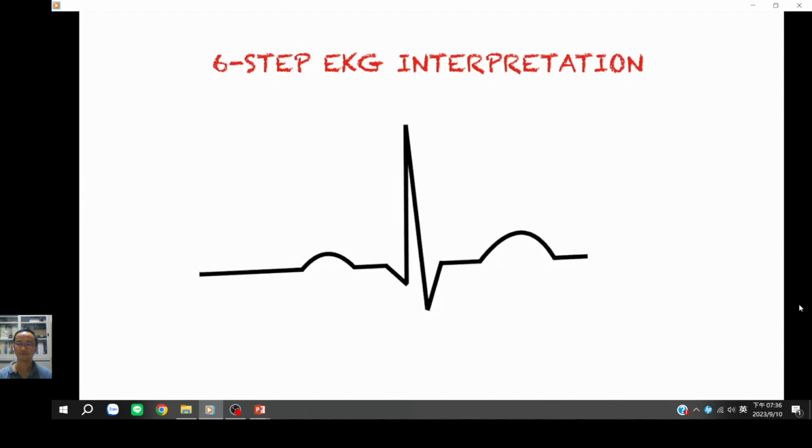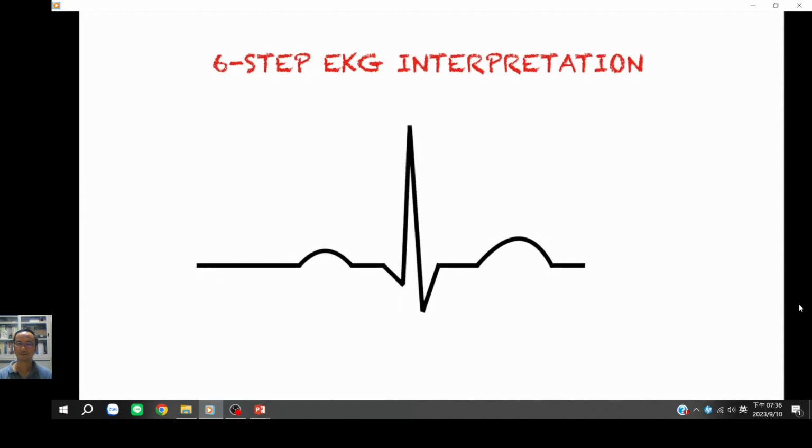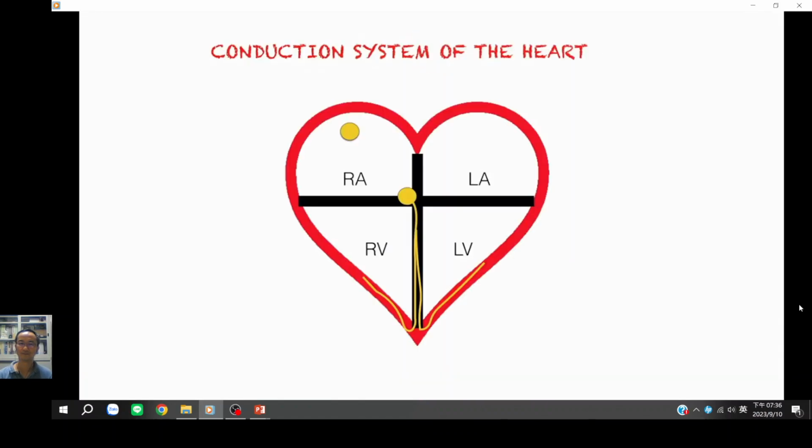Alright guys, this is the 6-step EKG interpretation. Before we talk about the actual steps, we're going to discuss important concepts that will help us have a better understanding of what's going on inside the heart as it generates a heartbeat. The first concept that we are going to discuss is the conduction system of the heart. The conduction system of the heart is pretty much these special cardiac cells right here that are responsible for conducting signals that cause the heart to contract.